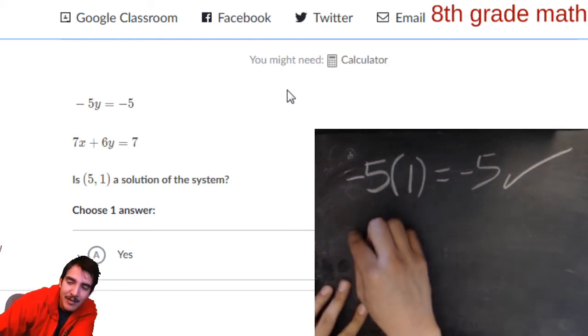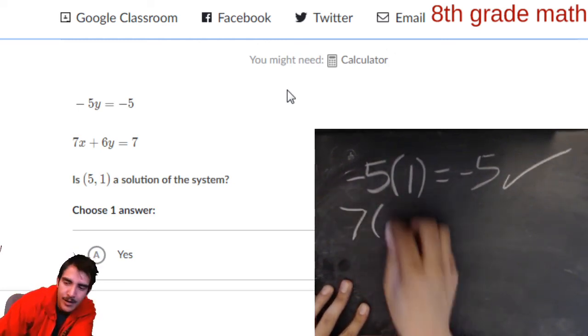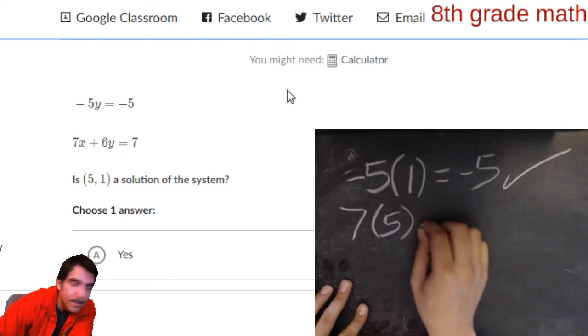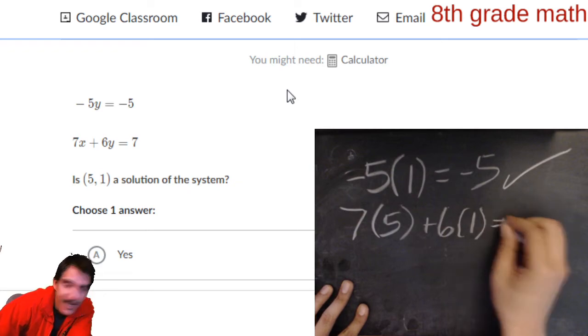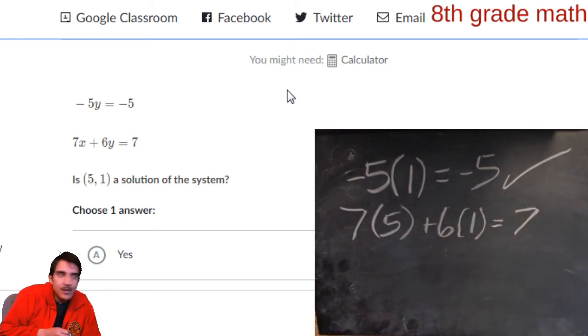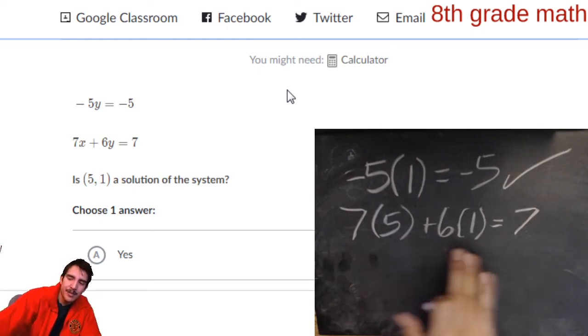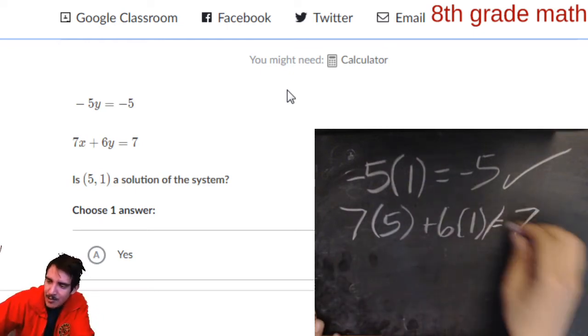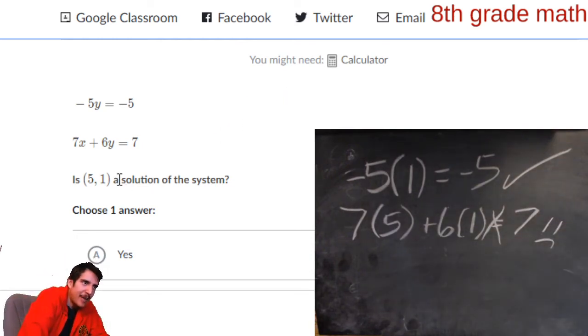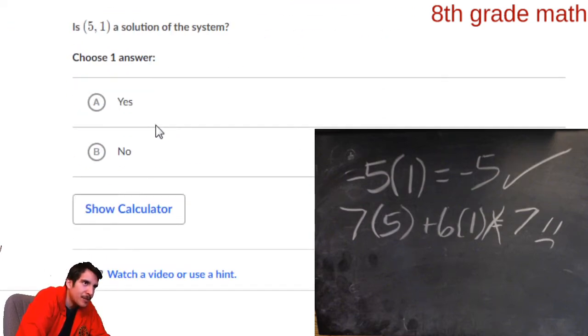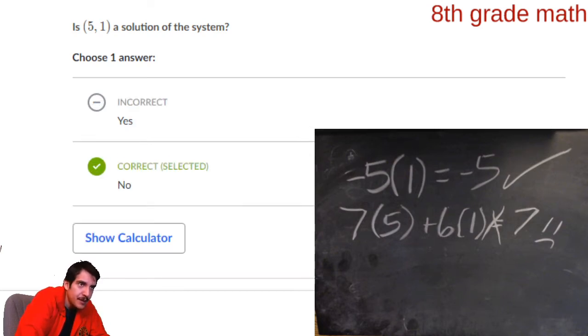Next, let's check the second equation. 7 times the x value is 5, plus 6 times y value, which is 1. Does that equal 7? Well, 7 times 5 is 35. 6 times 1 is 6. 35 plus 6 does not equal 7. So we're going to put a frowny face there. And does 5, 1 is that a solution to both of these equations? No, not to both of them. So it's not a solution of the system. So we're going to put no once again. Hooray.